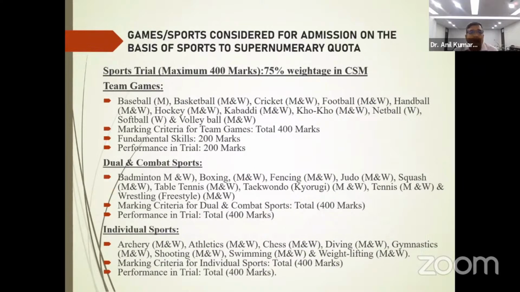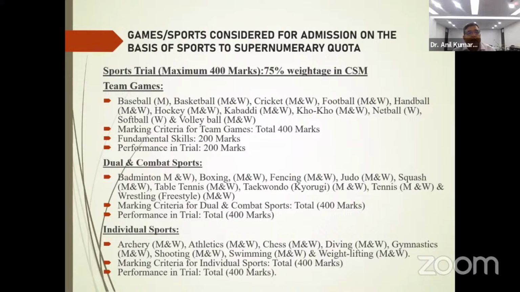Now the games and the sports which are considered for the admission on the basis of sports quota to supernumerary quota in the University of Delhi. Now the sports trial marks would consist of 400 marks, that is 75% weightage in the CSAS.